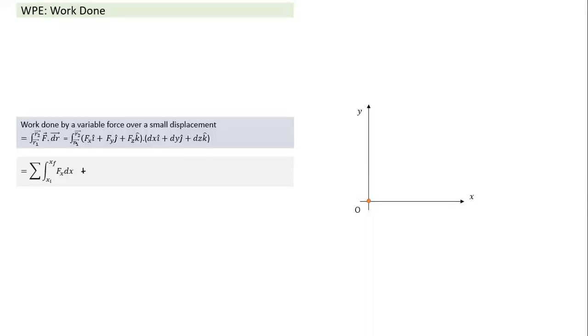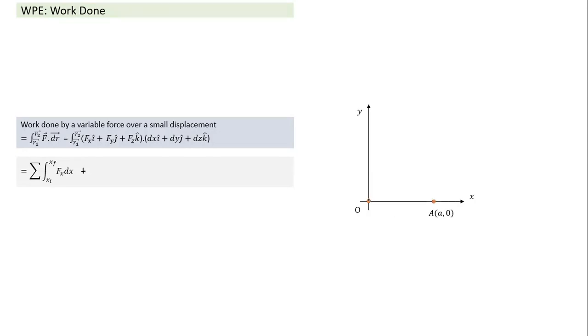What are the limits in that case? In that case, we will take the limits also corresponding to x. It will be xi to xf. Similar way, there will be terms for y also and z also. That's written as a summation sign. So this is how we calculate work done by a variable force. Looks a little scary, but it is not so much.